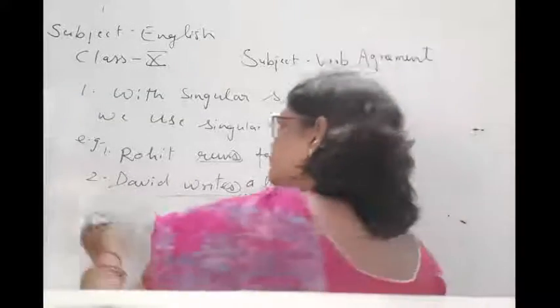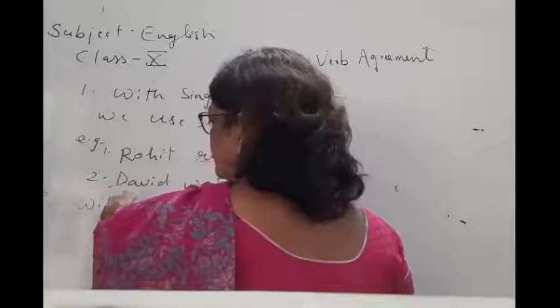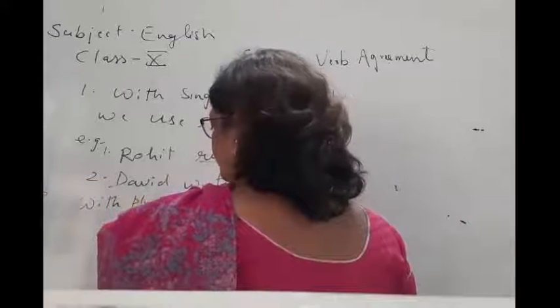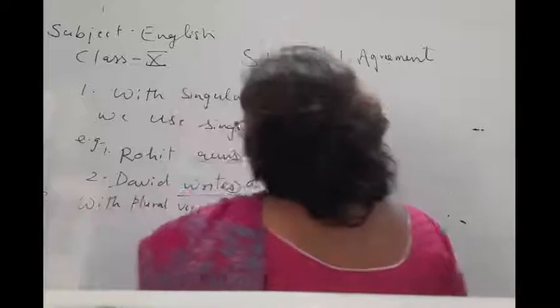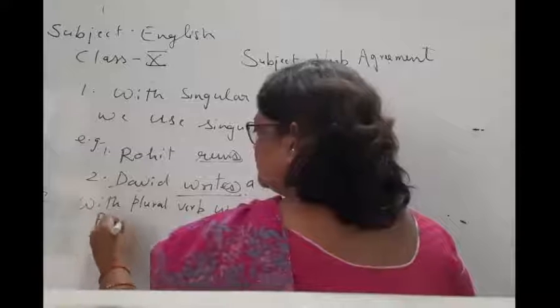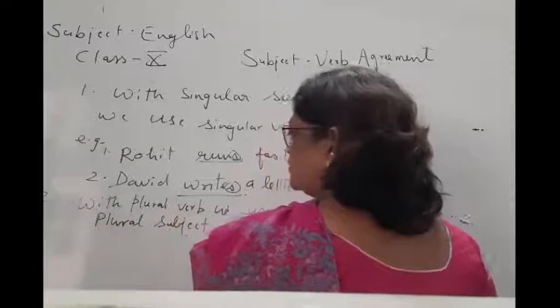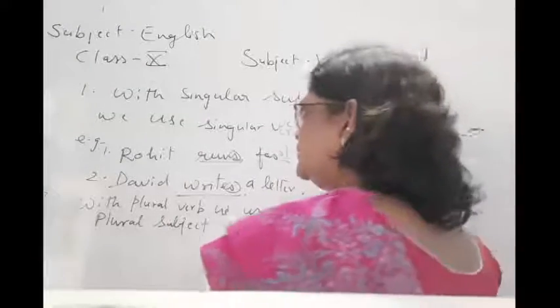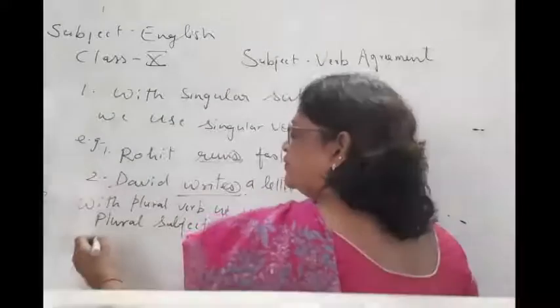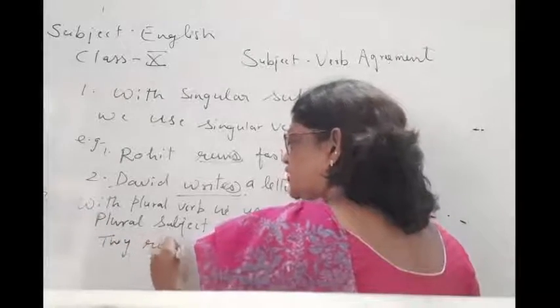Now rule number 2. With a plural subject we use a plural verb. Like, they run fast.